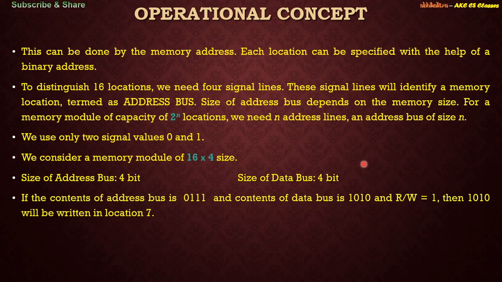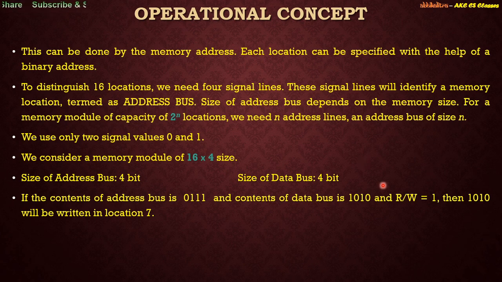What is 0111? This is 7. That means we want to access the 7th location of the memory module, and the contents of the data bus is 1010. That means we want to store a particular content in a certain memory location. In our example, that location is 7.